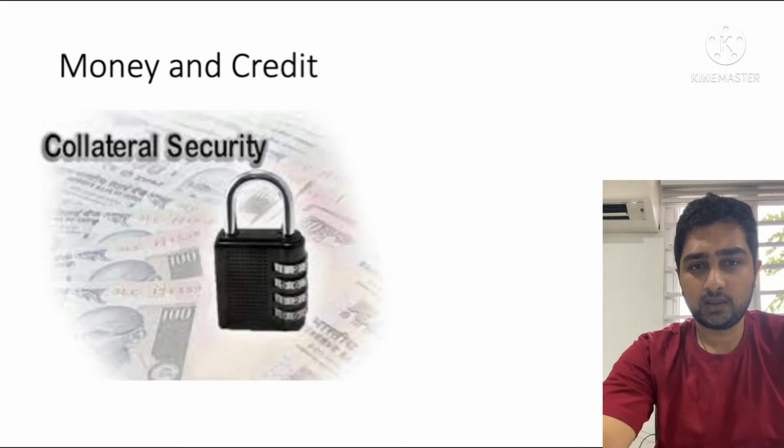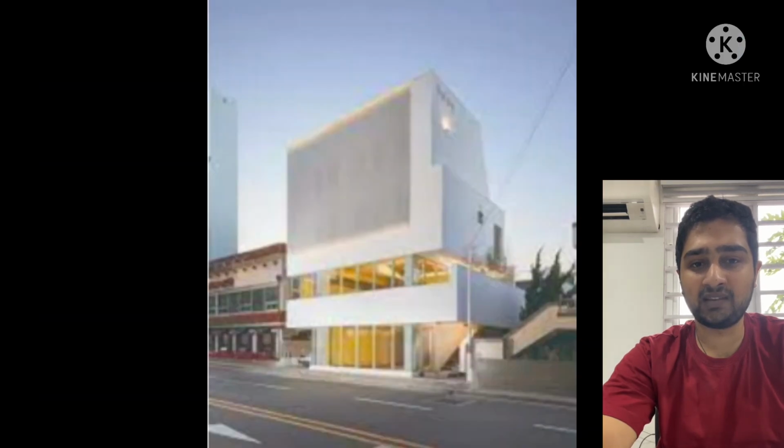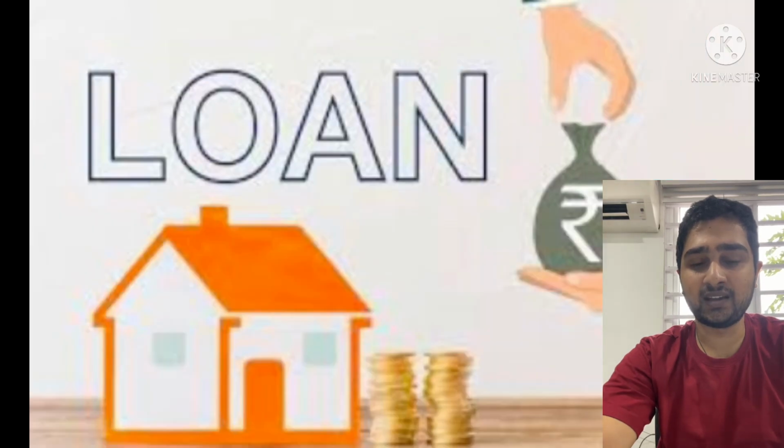Hello students. In this video, we will be discussing what collateral means. Collateral is an asset owned by the borrower, which is given to the lender as a guarantee for the loan. Let's repeat this again. Collateral is an asset owned by the borrower, such as land, livestock, property or a vehicle, which is used as a guarantee to the lender until the loan is repaid.